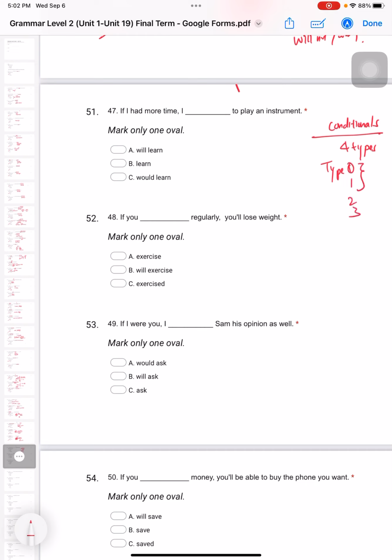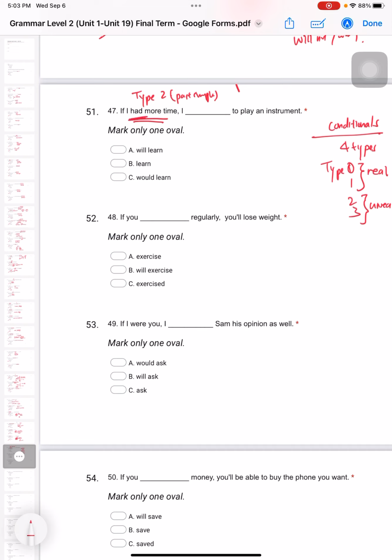So type 0 and type 1 are referring to something that is real. And type 2 and type 3 are referring to something unreal. 就是不真实的事情哦. Okay, so look at this. If I had more time, okay, this is actually type 2. This is using past simple tense. 如果我有更多的时间, which means 其实你现在没有更多的时间. So 这个是不真实的. Okay, so that's why this is type 2.